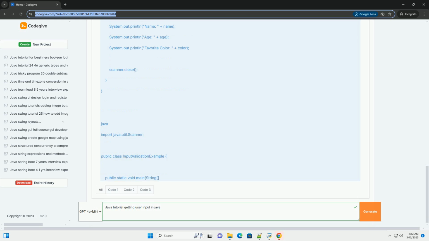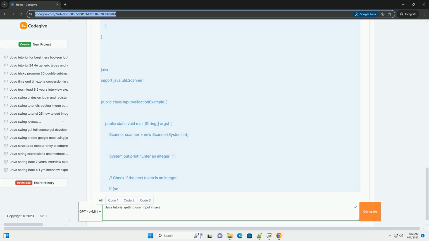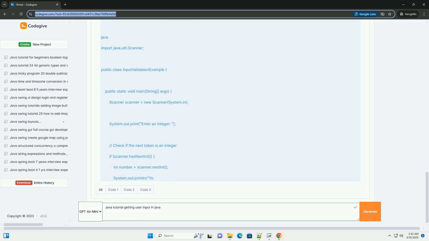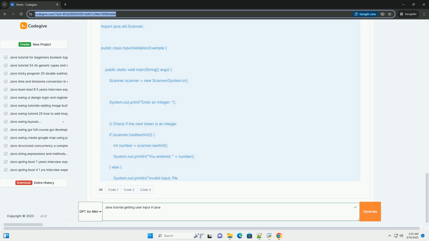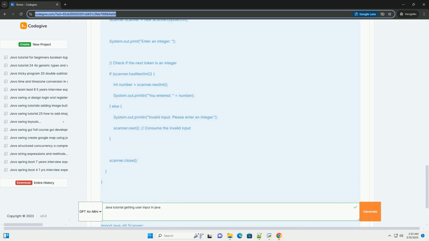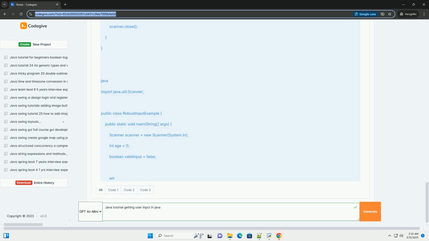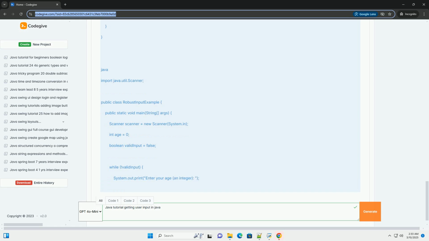1. Using the Scanner class, the most common approach. The Scanner class, part of the java.util package, provides a convenient and flexible way to read input from different sources, including the console, standard input. 1.1. Setting up the Scanner. First, you need to import the Scanner class and create an instance of it, associating it with the input stream, usually System.in for the console.